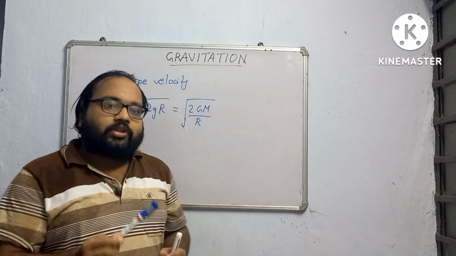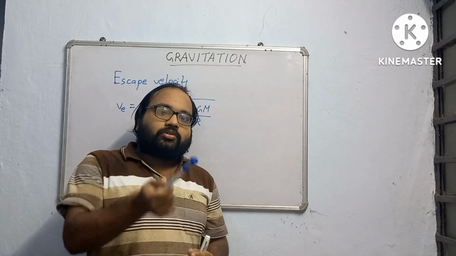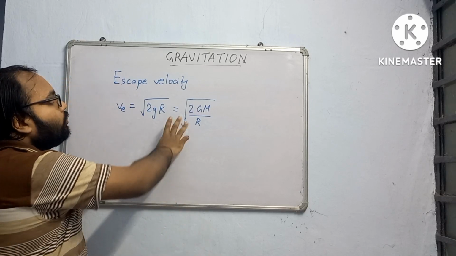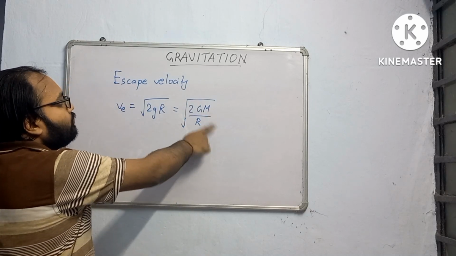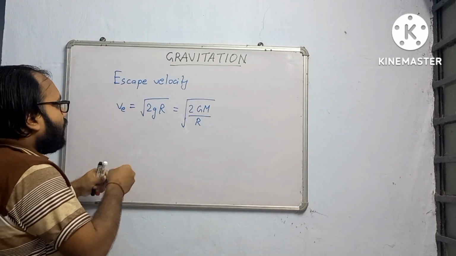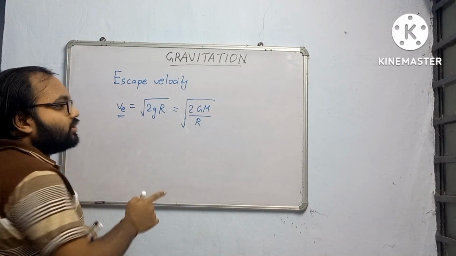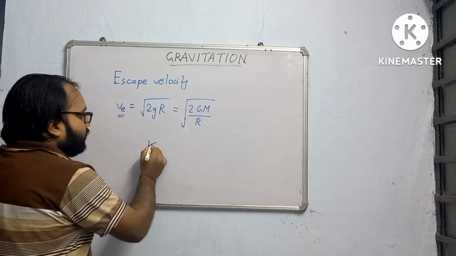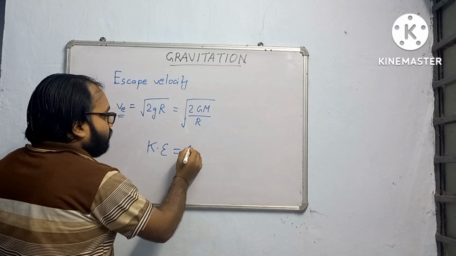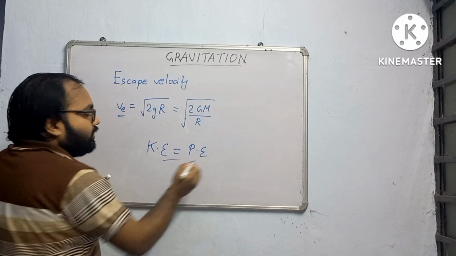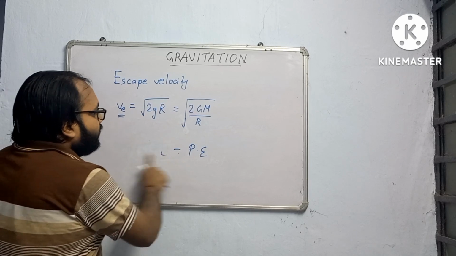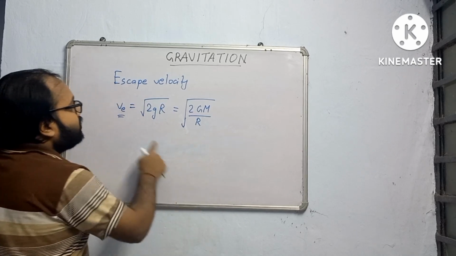Now there is some velocity with which, if we throw this marker, it will never return back to Earth. It will go out of the range of the force due to gravity by the Earth. So how can we find that velocity? That velocity is found by equating the kinetic energy of the particle at the top to the potential energy at the time of throw. Derivation is not necessary. If you derive, you will get this formula.